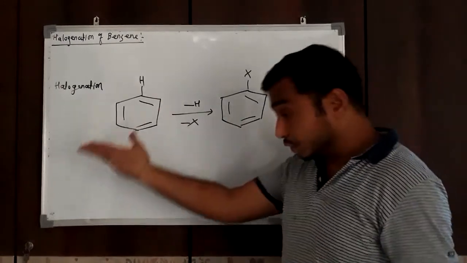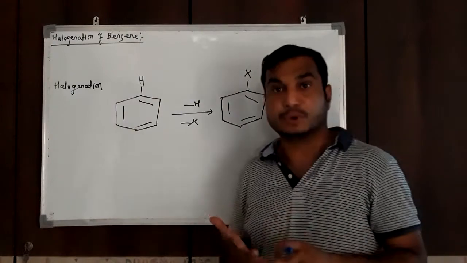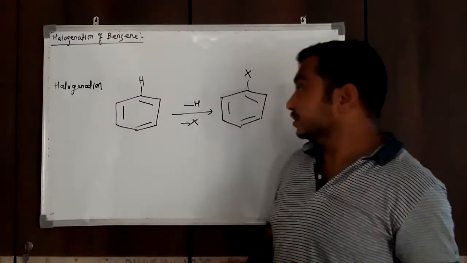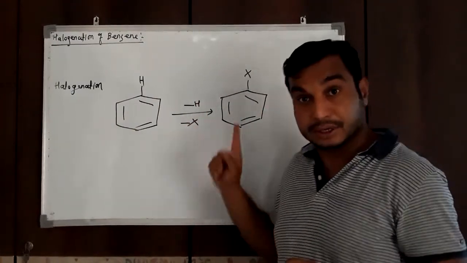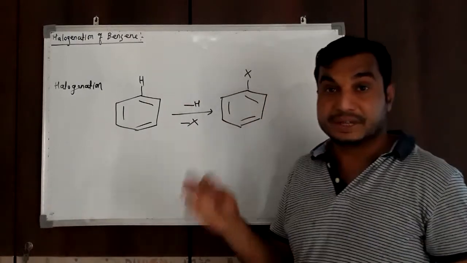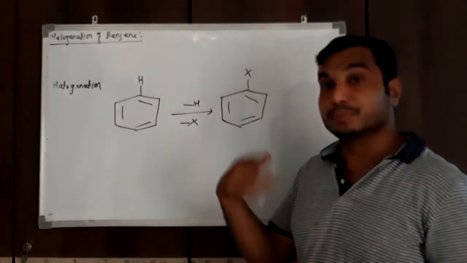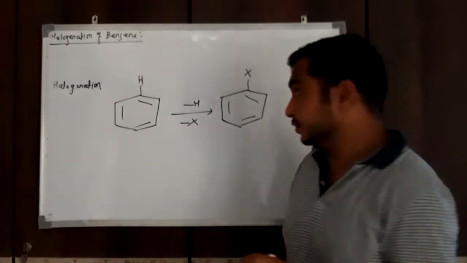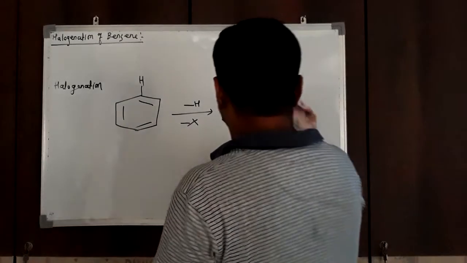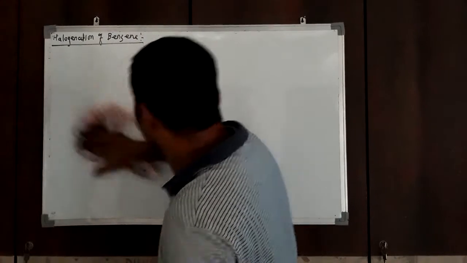Now, halogenation is of different types. If we replace a hydrogen atom by chlorine, it is chlorination. If we replace a hydrogen atom by bromine, it is bromination. Similarly, iodination. Okay, now in halogenation, what do we have to do?